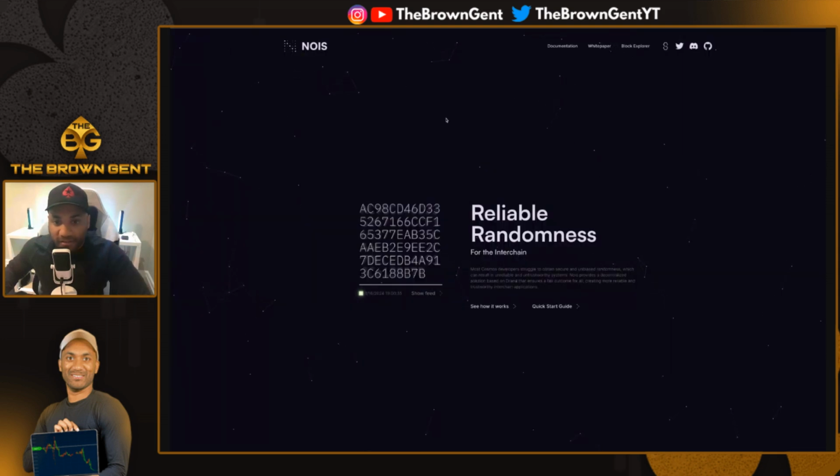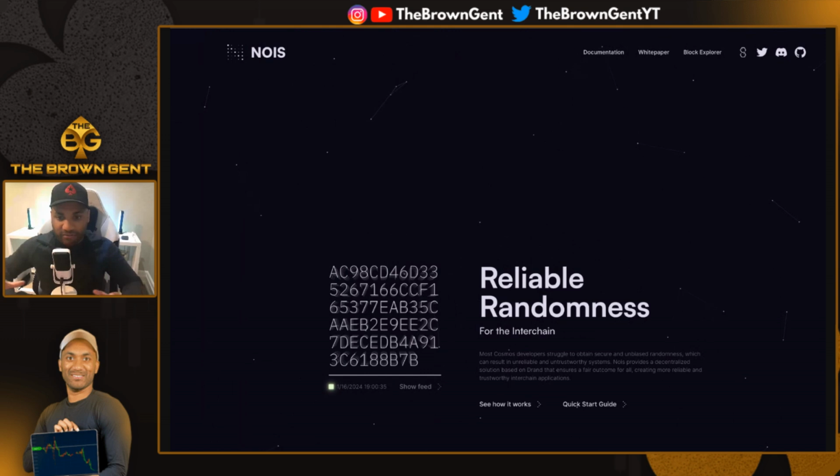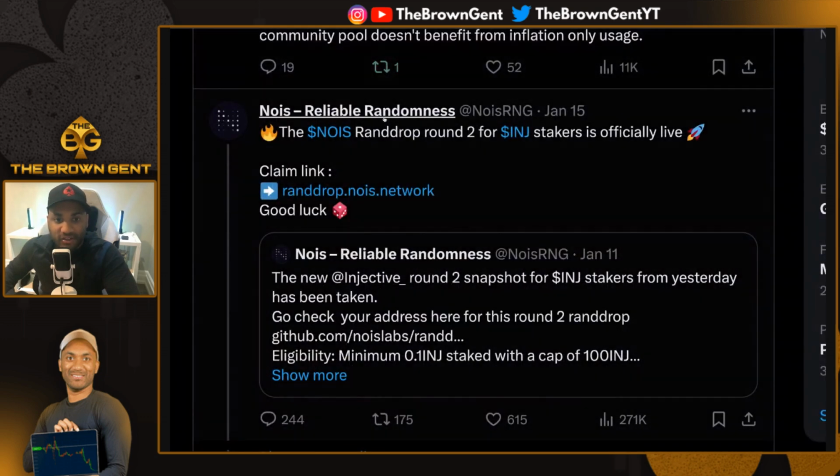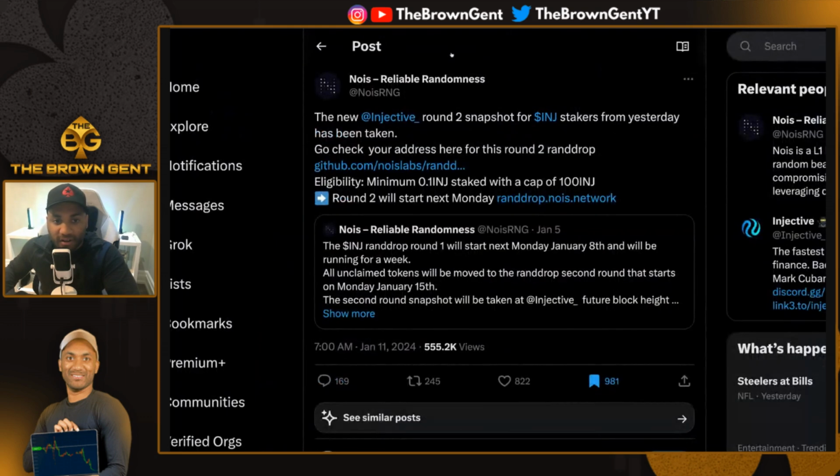Now, NOIS is really this whole idea of randomness for the interchain. So it's kind of like RNG, and the goal here is to provide reliable and true randomness. Now, if you were an Injective staker on January 10th, 2024, they took a snapshot. NOIS has been doing snapshots for different tokens. They most recently did one for Juno about a few weeks ago, and now they're doing one for Injective.